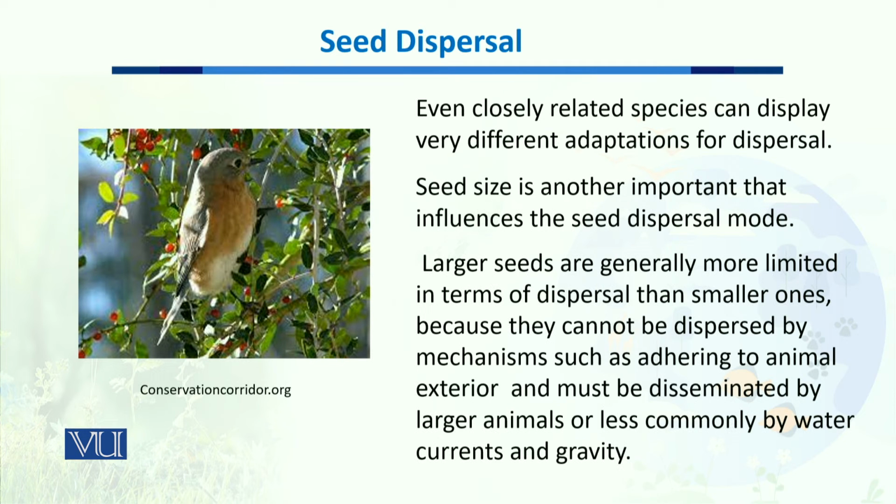Seed size, as I have told you, is another important factor that influences the dispersal of seeds. Larger seeds are generally more limited in terms of dispersal as compared to smaller seeds because they cannot be dispersed by mechanisms such as wind or by adhering to an animal's exterior, and they must be disseminated by large animals or even by water currents or through gravity.